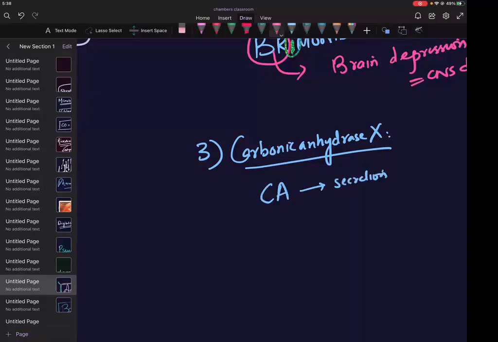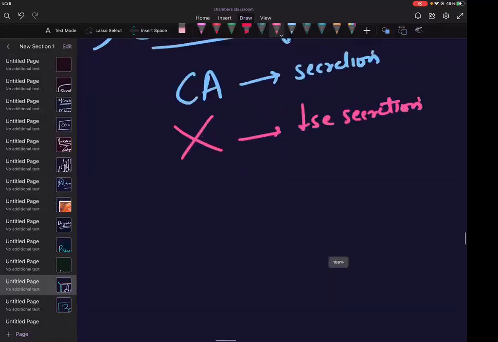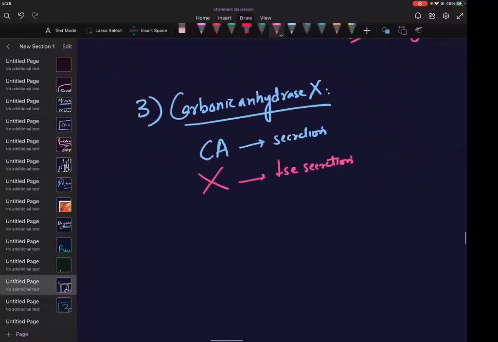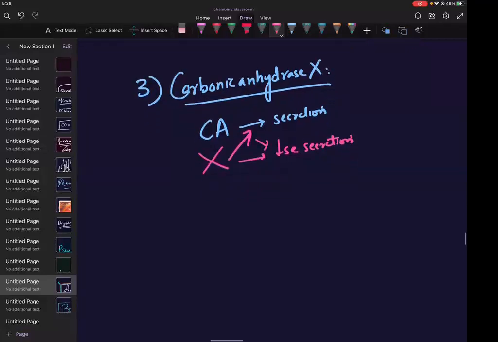When you don't have carbonic anhydrase, you will have decreased secretion. Okay, we don't need to go into the detail of how secretion is produced. We are concerned here about the pharmacology. So carbonic anhydrase increases secretion. But when you give any inhibitor, you will be decreasing the secretion. So what is that? We have oral acetazolamide